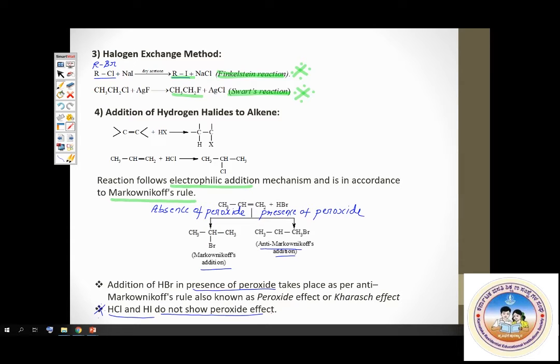Haloarenes. Till now we looked at methods of preparation of haloalkanes. Now we are checking out methods of preparation of haloarenes. How are we preparing haloarenes? One popular method is this name reaction called Sandmeyer's reaction. Very popular and important name reaction, the Sandmeyer reaction.